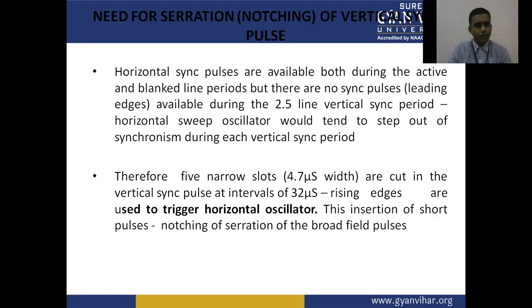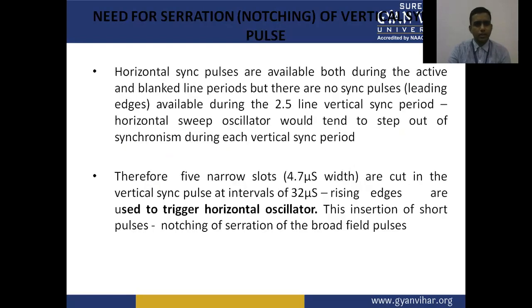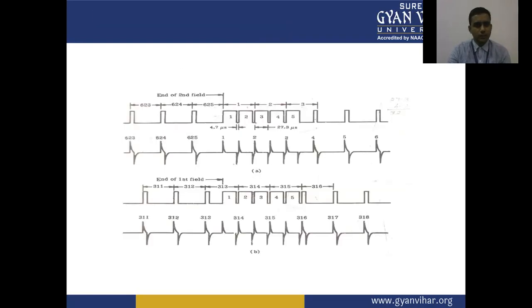Therefore, five narrow slots, 4.7 microseconds wide, are cut in the vertical sync pulse at intervals of 32 microseconds. Rising edges are used to trigger the horizontal oscillator. This insertion of short pulses is the notching or serration of the broad field pulses. This shows the need for the serration or notching of the vertical sync pulse.